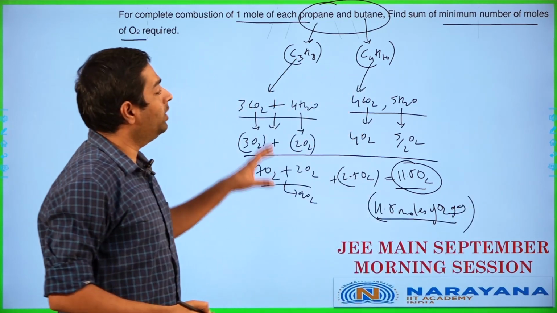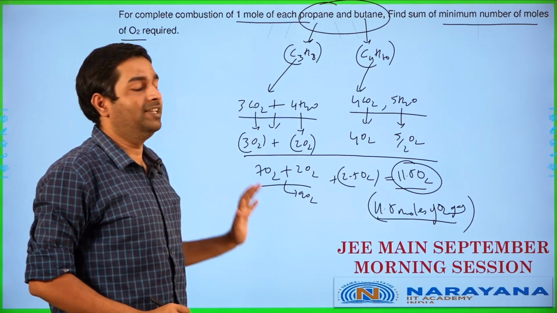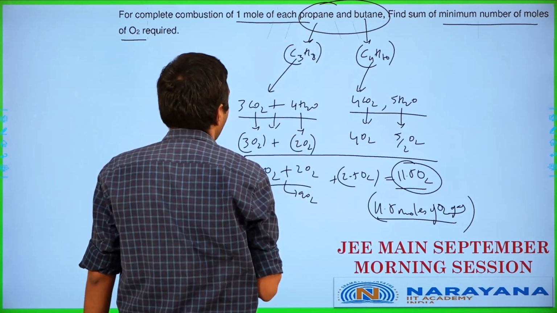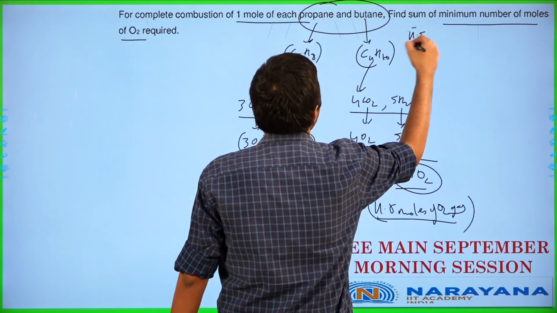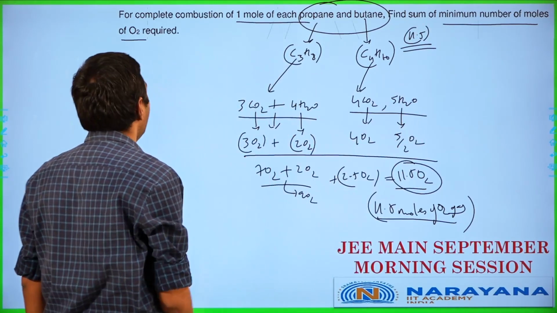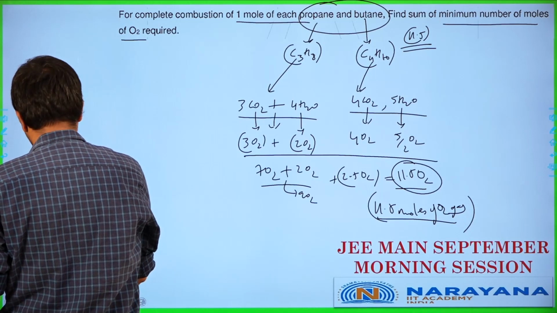So it's fairly straightforward. It is just needing you to balance the equation properly. That's all. So we'll end up having in this case here overall 11.5 moles of oxygen is going to be required. So answer for this is going to be working out as 11.5 in this case. Let's get to the next question.